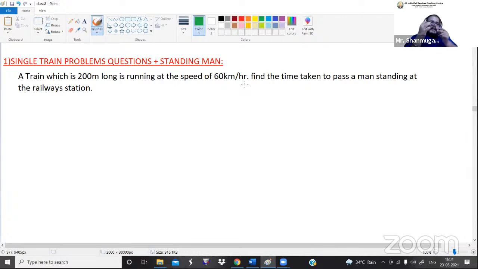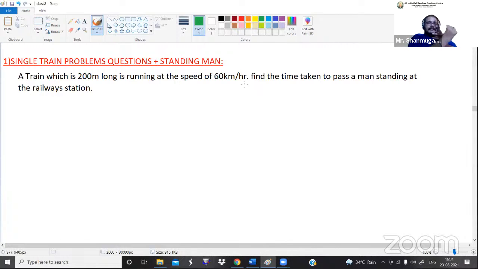So the man is standing like this, the train is coming like this. From the moment the front position of the train engine compartment meets the man, actually it won't touch him, simply I am saying that both points are in the same line, from that point the train is moving like this and it crosses the man.